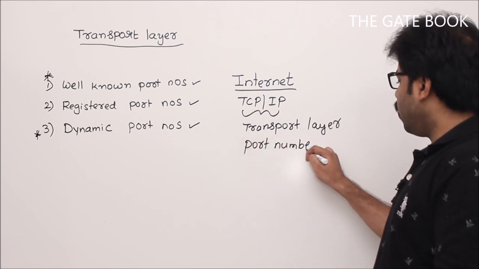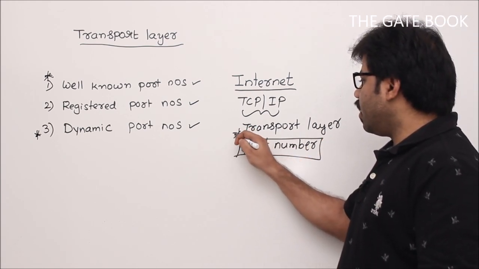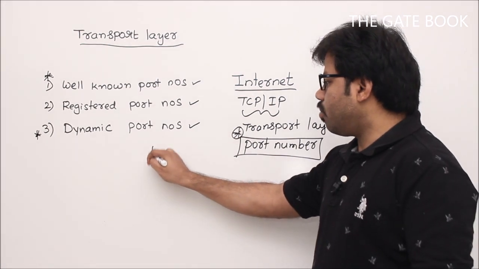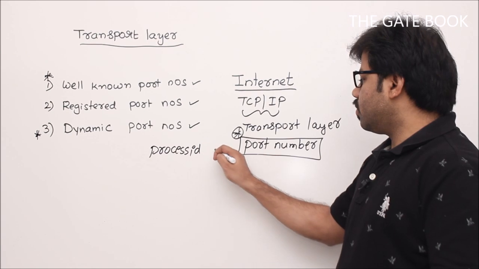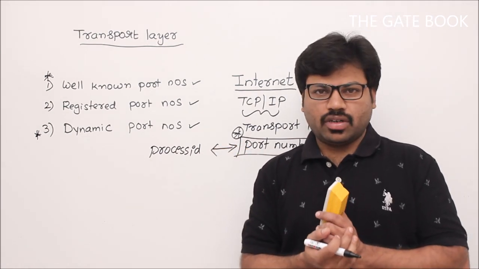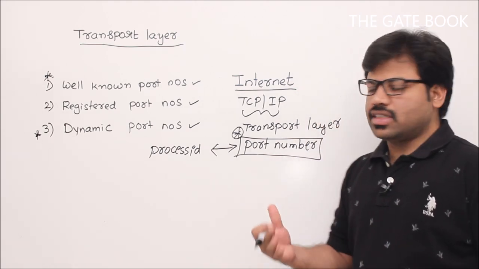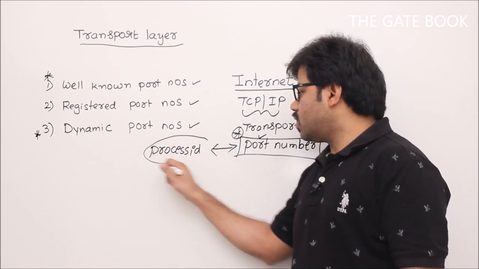For what? For uniquely identifying the process. So that is the relation between unique identification for a process, let's call it process ID, and port numbers. In theory, we require a unique identification number, but in the implementations, especially in the internet, we use port numbers to represent process ID.